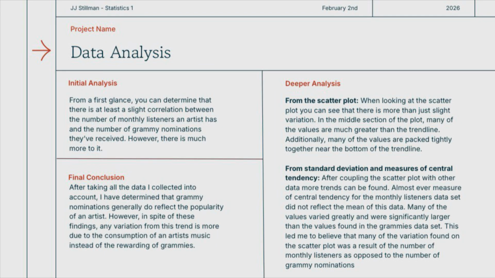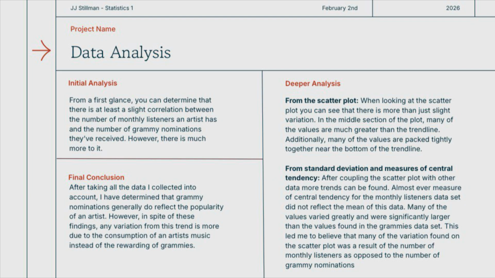After finding all of these statistics, I then wanted to analyze the data. My initial analysis was that there was at least a slight correlation between the number of monthly listeners an artist has and the number of Grammy nominations an artist has. However, I did see that there was a little more to it. After deeper analysis from my scatter plot, I found that there's a bit of variation within the scatter plot. In the middle section of the plot, many of the values are greater than the trend line. Additionally, many of the values are tightly packed together near the bottom of the trend line.